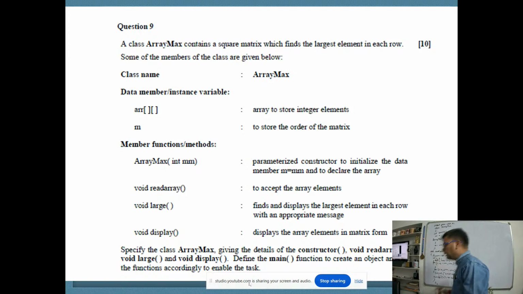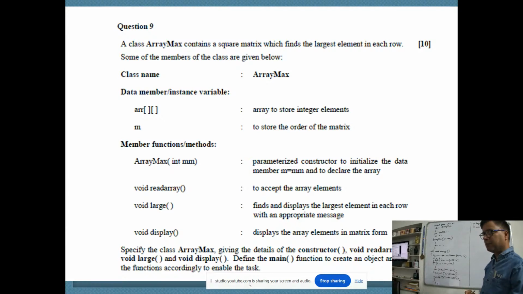Then we have void large. Void large is there to find the biggest of each. Now here I take int max. I declared a variable named max, which will be finding out the biggest element.